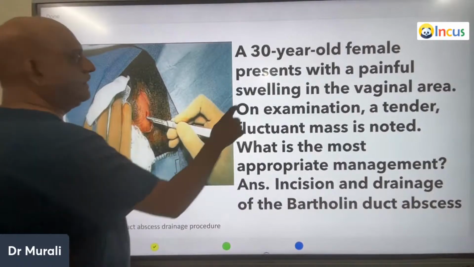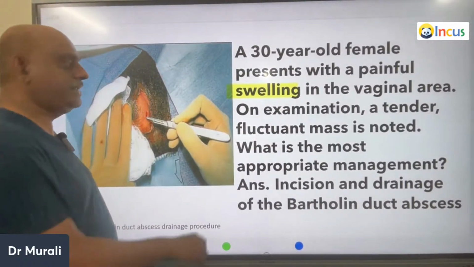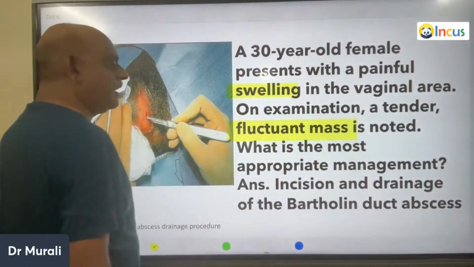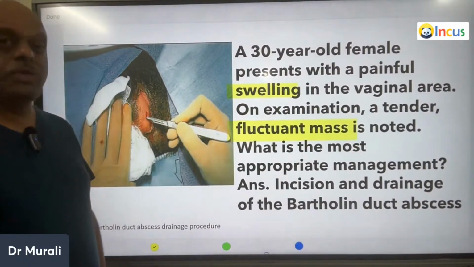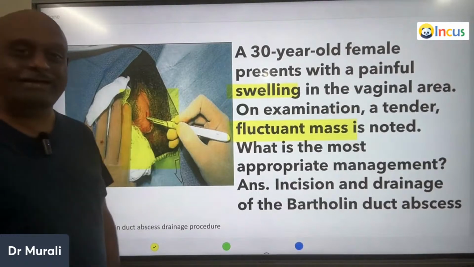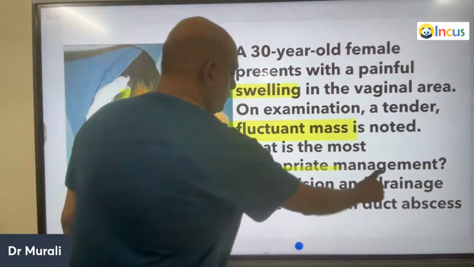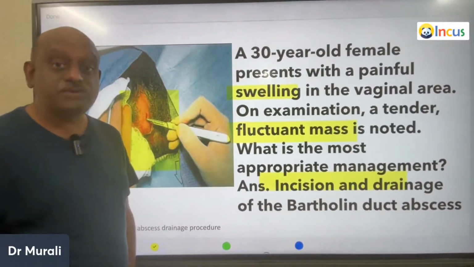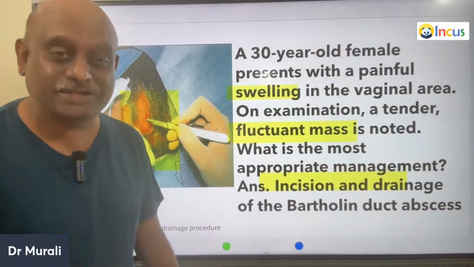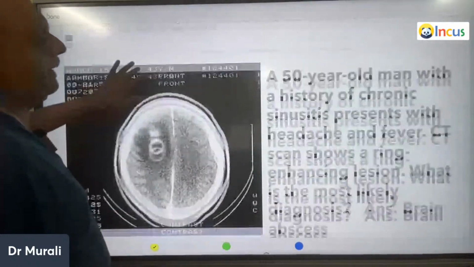So a 30-year-old presents with a painful swelling in the vaginal area. On examination, there is a tender fluctuant mass noted. So typically, what is a tender fluctuant mass near labia? It is the Bartholin's duct abscess, which needs to be treated by giving incision and drainage, considered to be the management of choice, is what you need to remember.